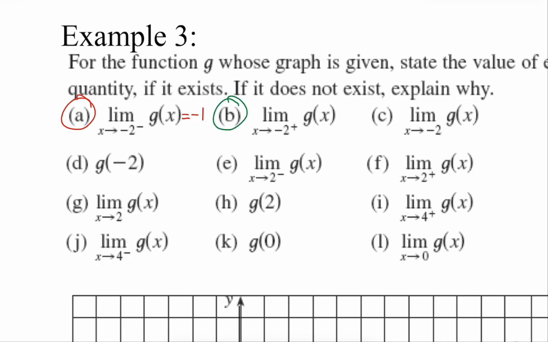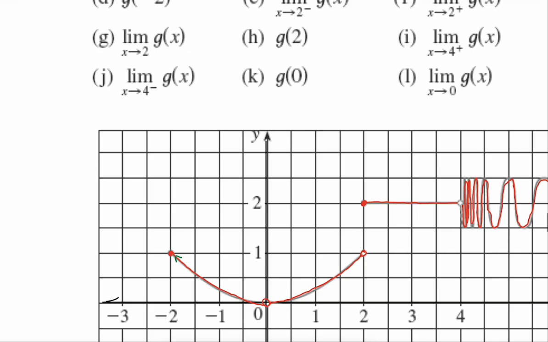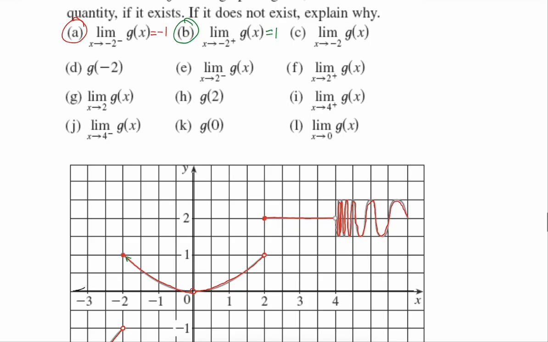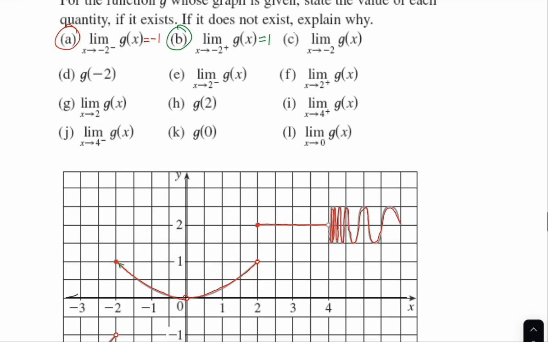B, what's that notation mean? Yes, from the right, right? Okay, so that's up here. What height are we heading toward this time? +1. Okay. So then C says, what height are we heading toward at -2?